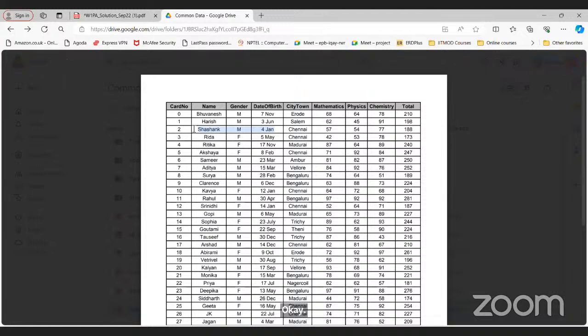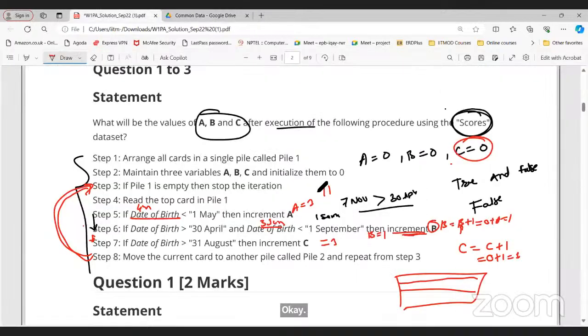So just repeat the process and see which condition this particular date of birth satisfies. Then according to that, we need to increment the value of A, B, C.